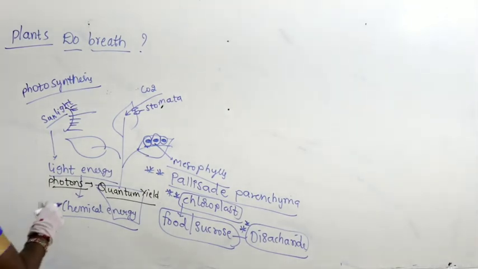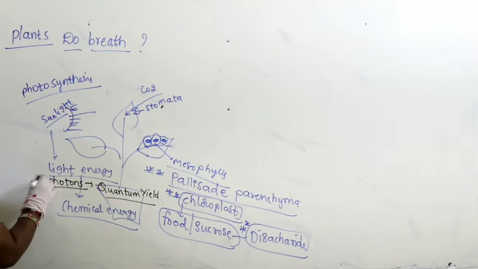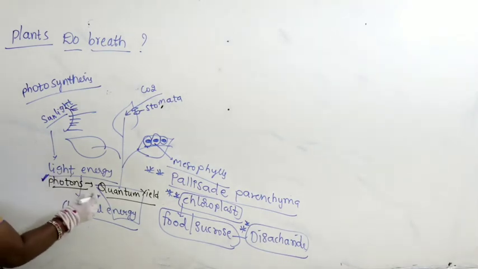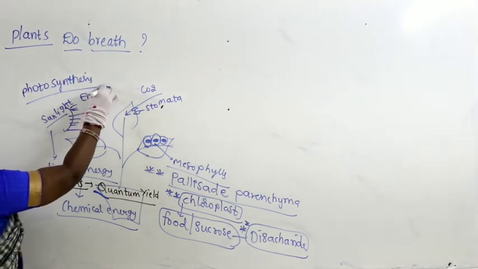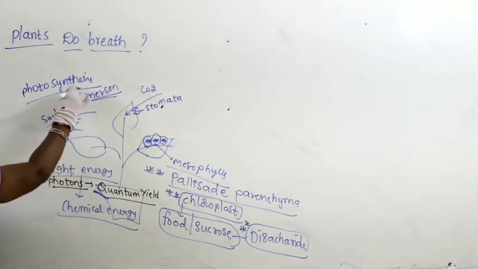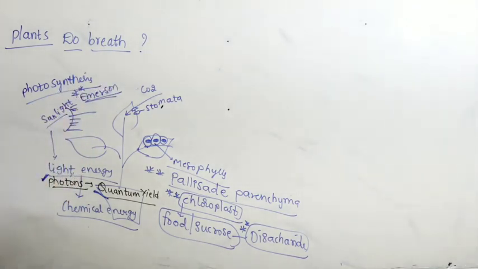So we have discussed that from the light energy, the photons are absorbed. Photons are measured in terms of quantum yield in case of the Emerson enhancement effect. Emerson is a scientist who studied what is called the Emerson enhancement effect. So chemical energy means they are nothing but carbohydrates,